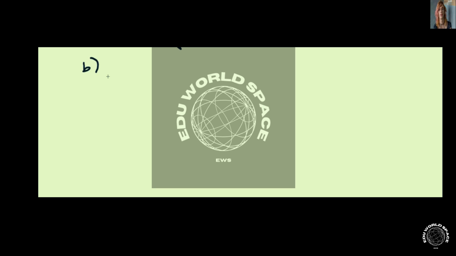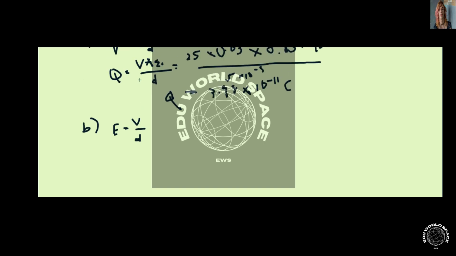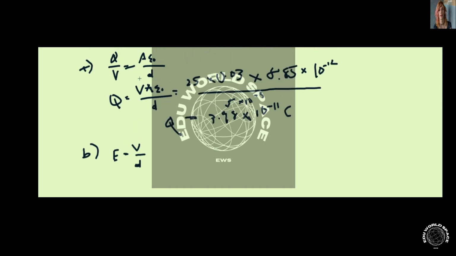The electric field can be defined by this equation over here. E is equal to potential over the distance. Since we know the potential and we know the distance, all we need to do is plug it right into this equation. So 25 over 5 times 10 to the negative 3.